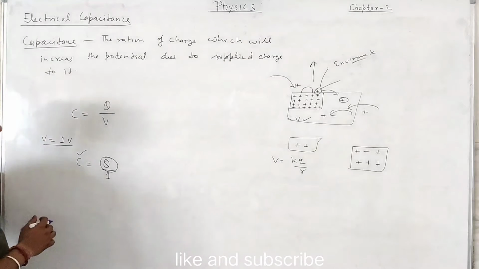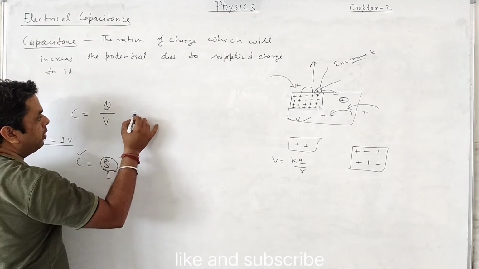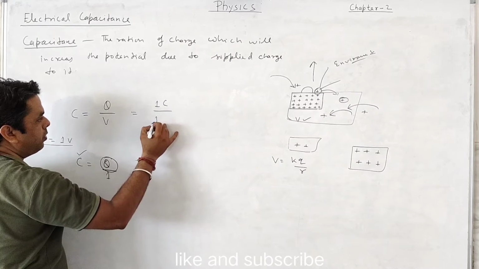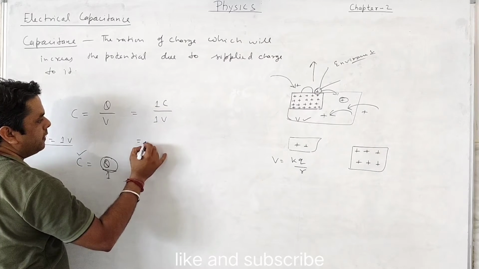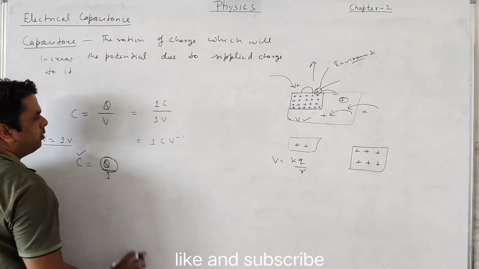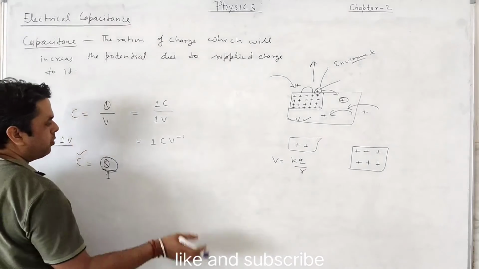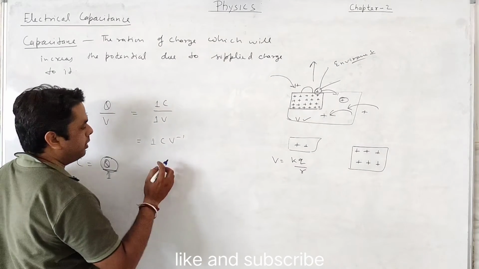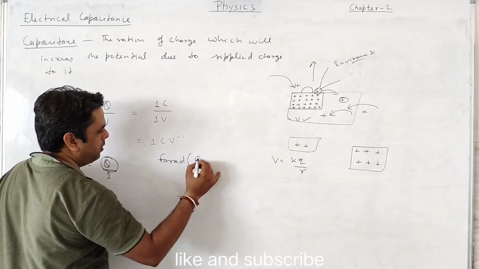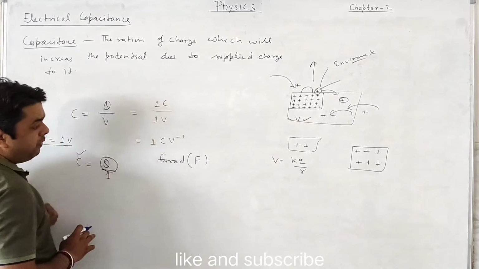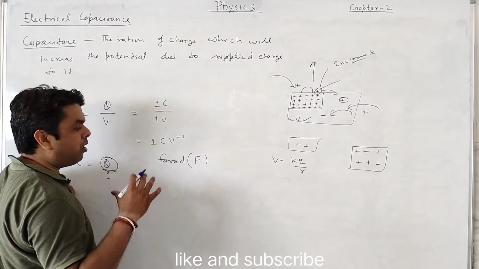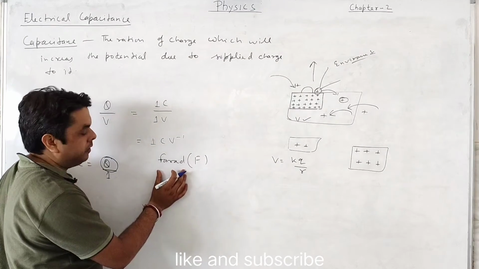What is the SI unit of this? We know that the coulomb is the unit of charge and the volt is the unit of potential. So we can easily say that 1 coulomb per volt is the unit of capacitance, given by Michael Faraday, and the other unit we generally use is the farad. The symbol is capital F. But the farad is a very large unit of capacitance.